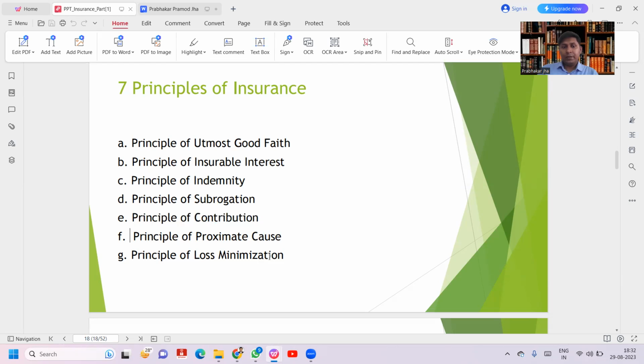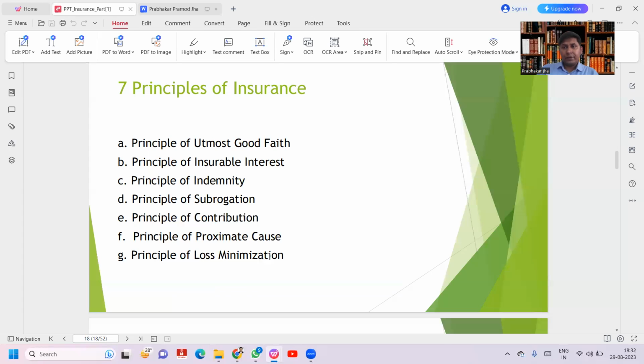The factory owner needs to manage the risk; the risk management principle needs to be followed. Suppose the owner has taken an insurance policy, with the same example of goods stored in a factory worth 10 lakh rupees. But the owner is thinking, I have taken the policy, so if a fire takes place I will sit idle, because the insurance company is going to settle my claim.